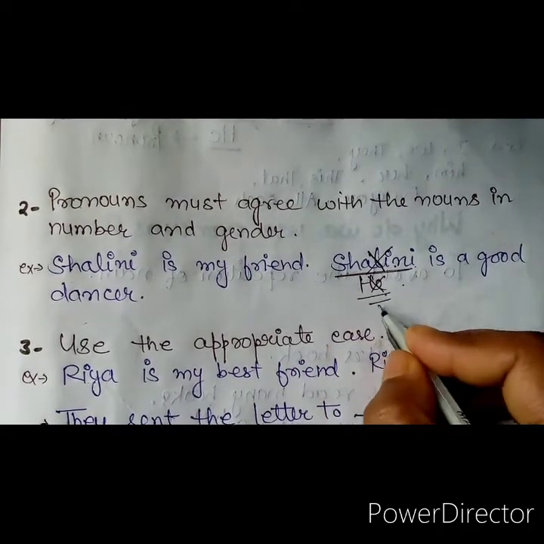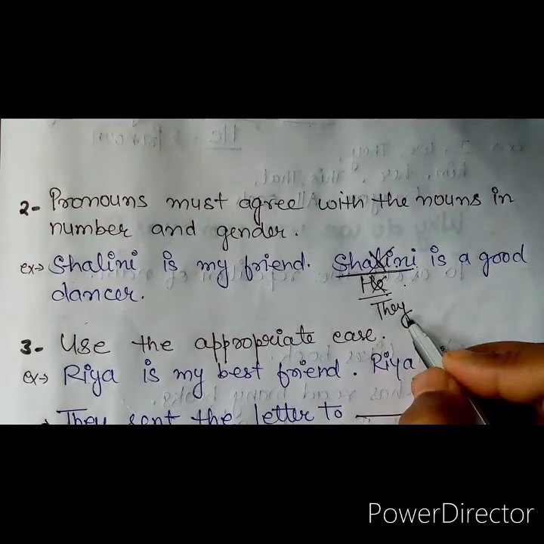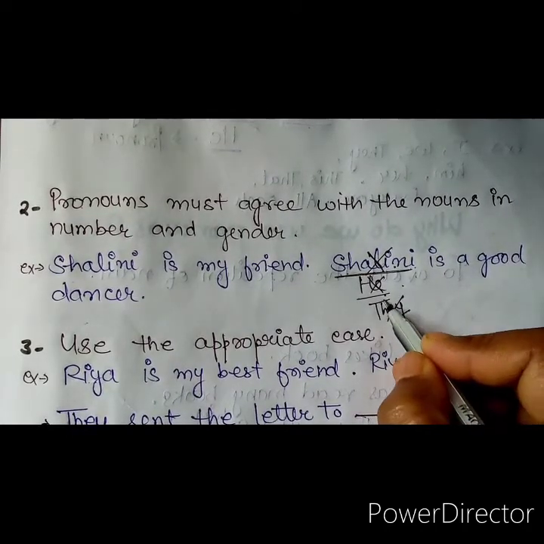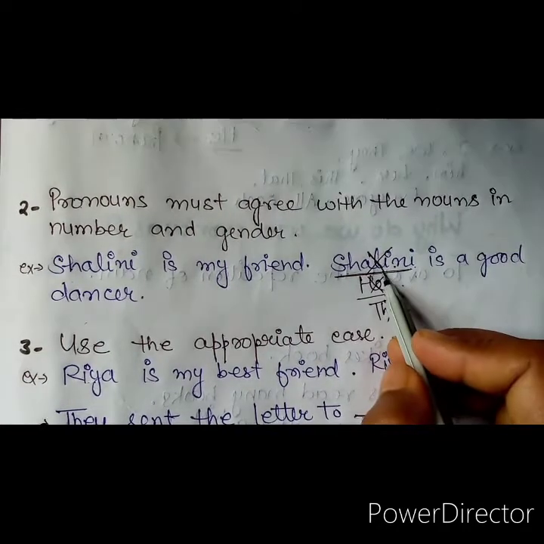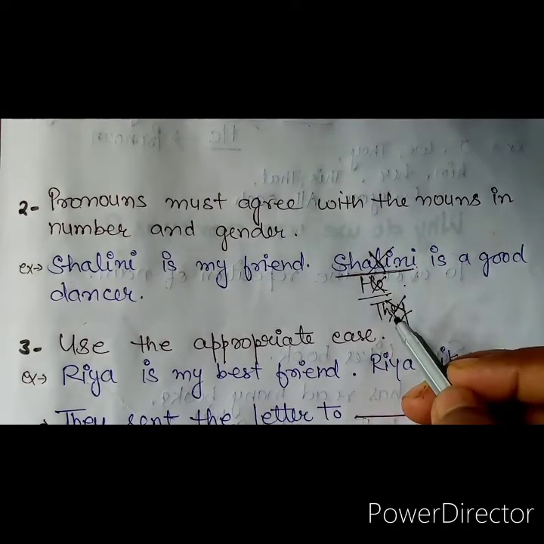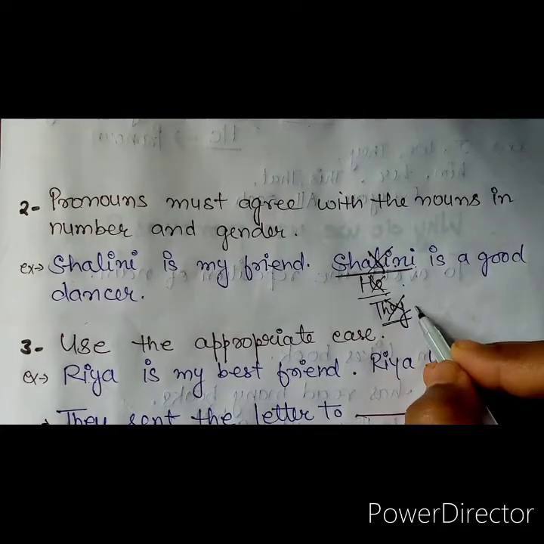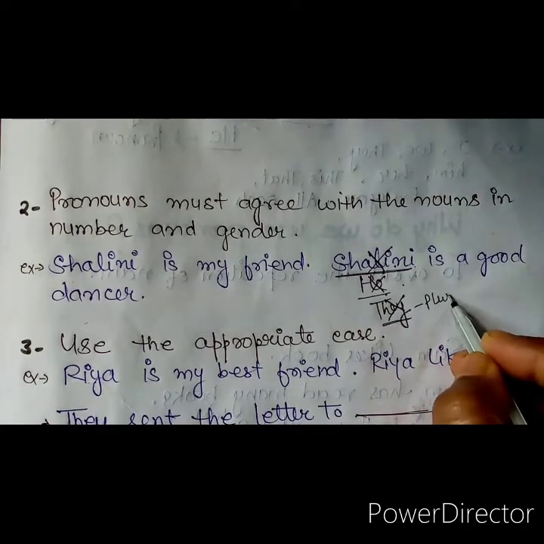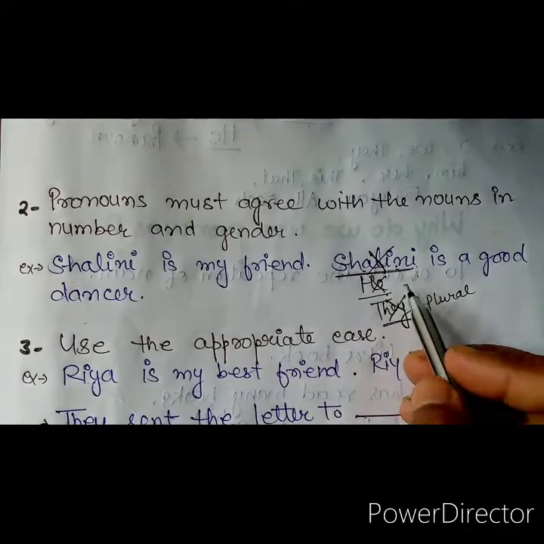If I use here they, will it be correct? You will say no, it is also incorrect. It is not an appropriate pronoun for this noun Shalini, because they refers to the plural number, whereas Shalini refers to the singular number.